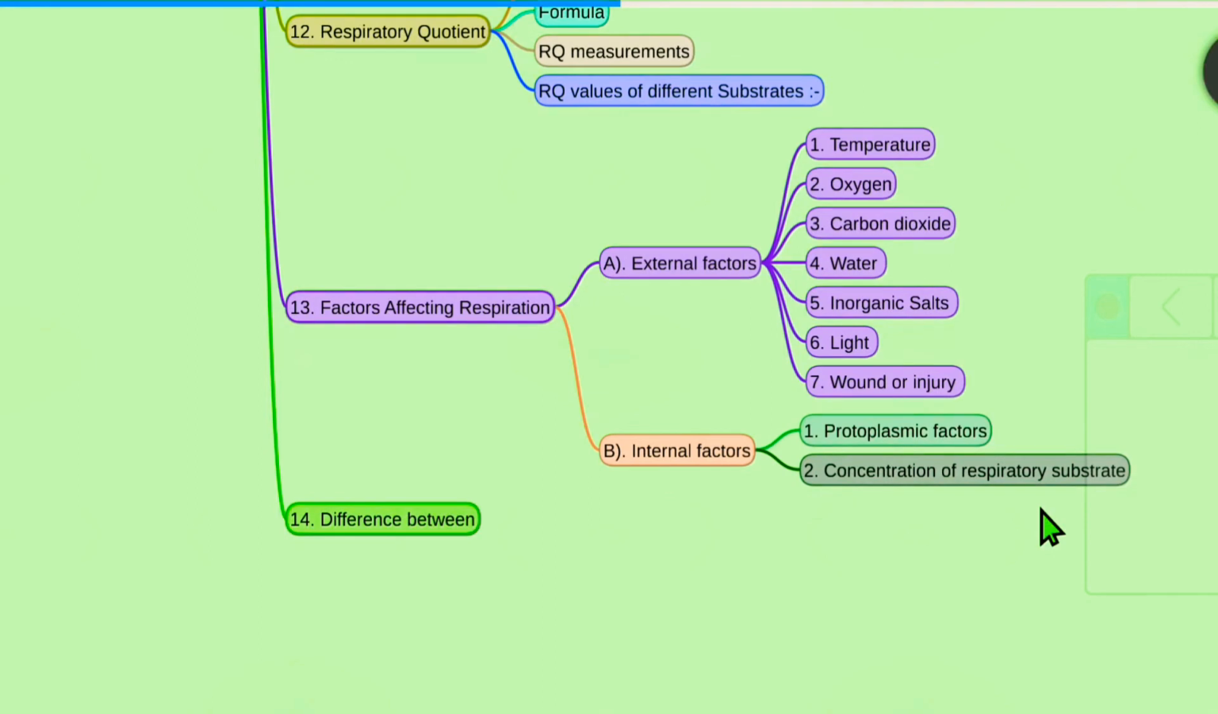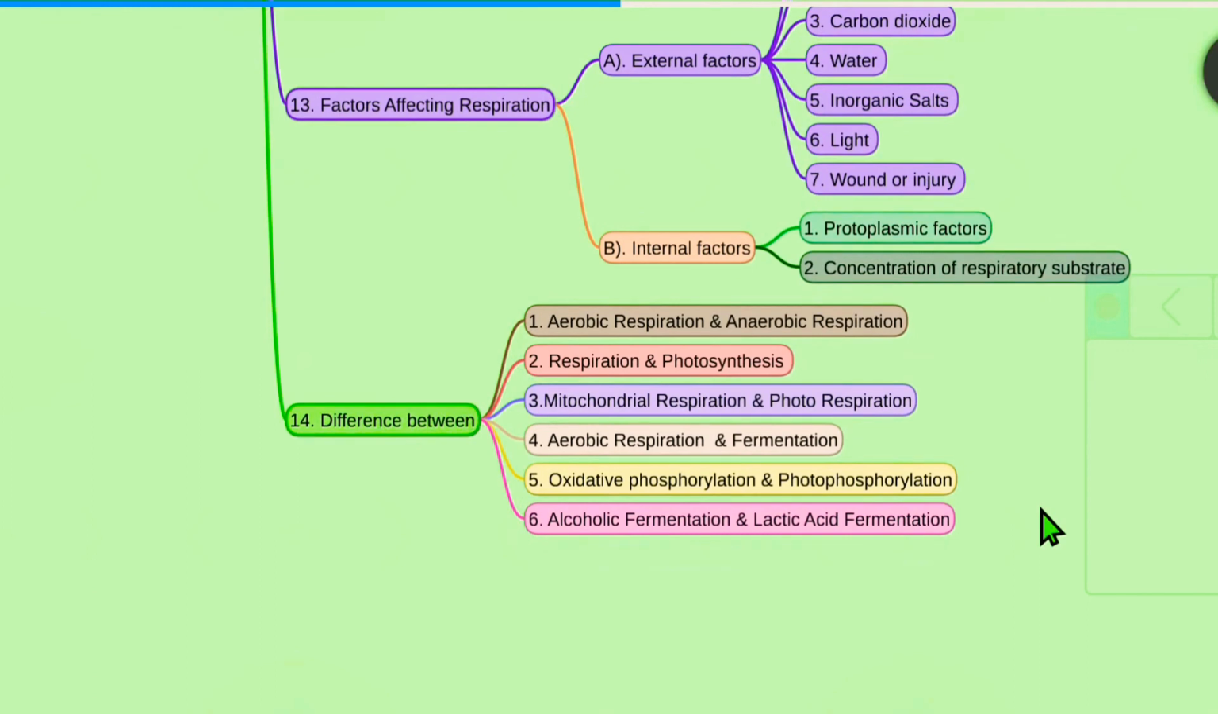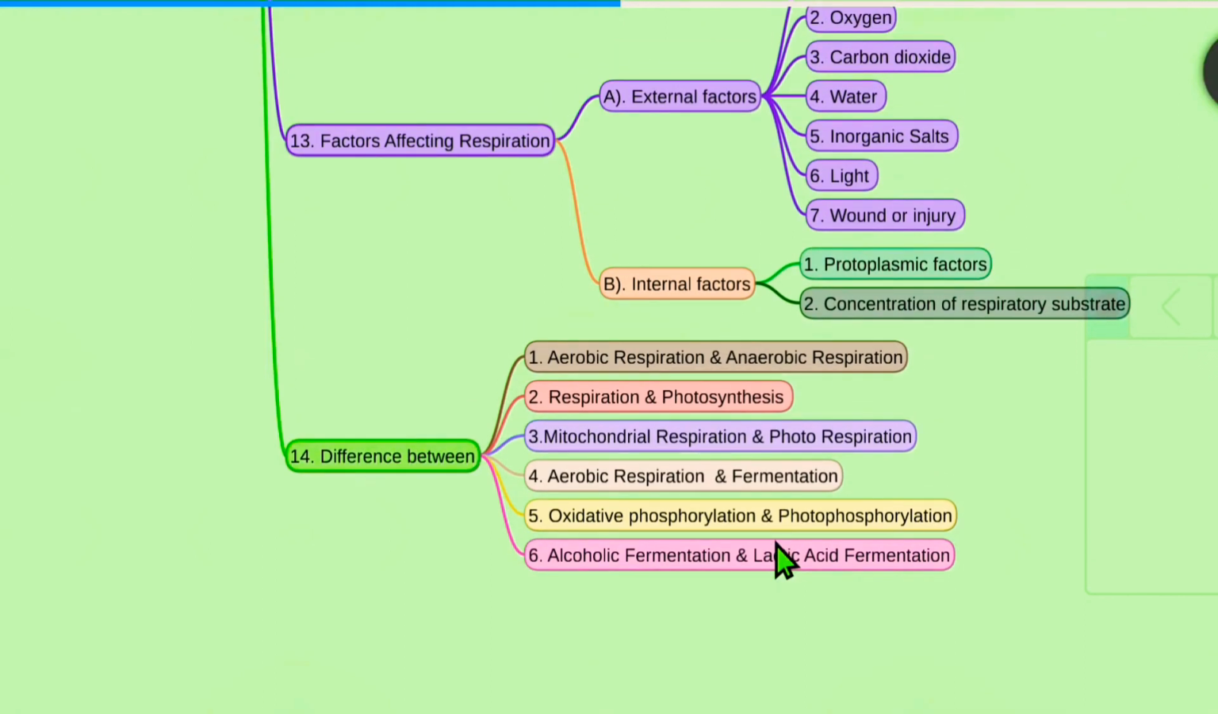And the last and most important one is the differences between. Many times questions are asked on this part. The main important differences are: the first one, aerobic respiration and anaerobic respiration; respiration and photosynthesis are also most important; and mitochondrial respiration and photorespiration. The fourth one is aerobic respiration and fermentation. Fifth one is oxidative phosphorylation and photophosphorylation, and the sixth one is alcoholic fermentation and lactic acid fermentation, which are the types of fermentation.